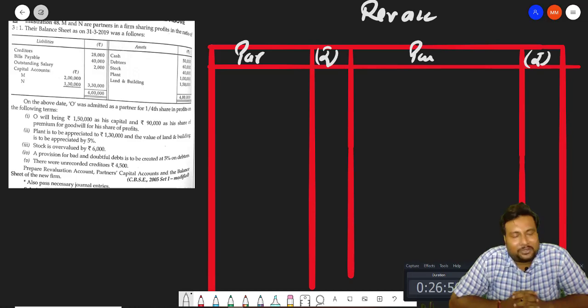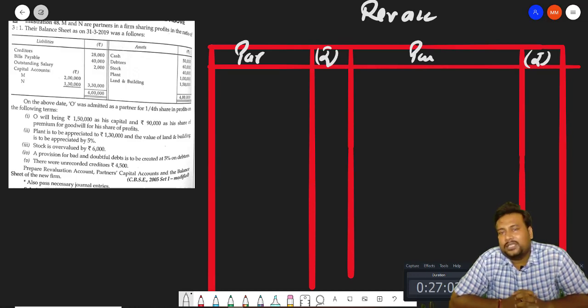In this question you have to open the revaluation account, partners capital and balance sheet. Partners capital and balance sheet we will learn tomorrow, how to pass the revaluation account, partners capital and balance sheet in the same question. Maybe if I have the time today I can open it, but passing the necessary journal entries,